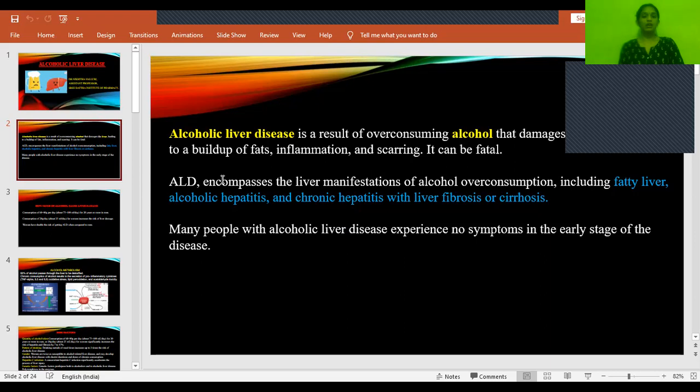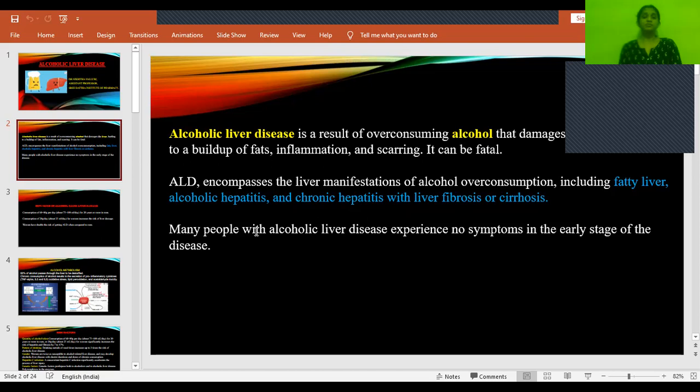Okay. So alcoholic liver disease includes the manifestations of alcohol overconsumption, including fatty liver. Fatty liver means buildup of fat globules within the liver cells, and then alcoholic hepatitis, that means inflammation of the liver, and then chronic hepatitis. So on long term progression, it leads to chronic hepatitis, which is manifested as cirrhosis or fibrosis. As I said, there will be formation of fibrous tissue.